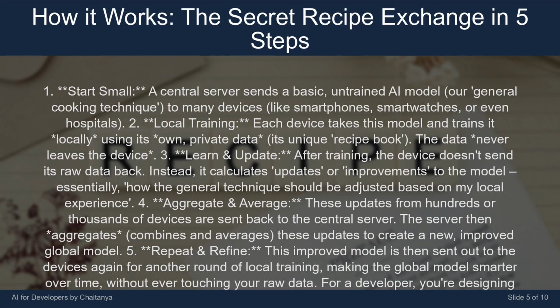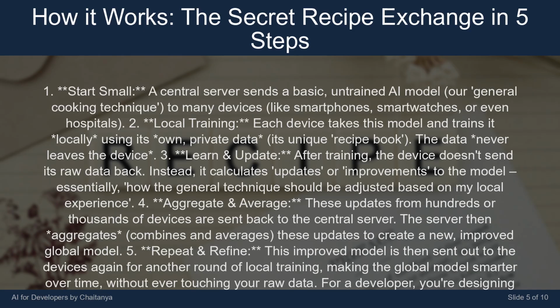1. Start small. A central server sends a basic, untrained AI model, our general cooking technique, to many devices, like smartphones, smartwatches, or even hospitals. 2. Local training. Each device takes this model and trains it locally using its own private data, its unique recipe book.